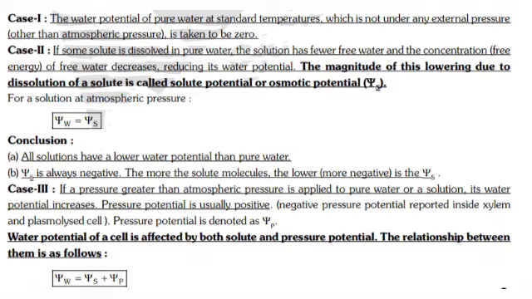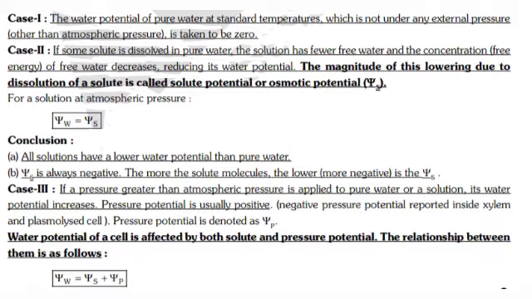Case 3. If a pressure greater than atmospheric pressure is applied to pure water or a solution, its water potential increases. Pressure potential is usually positive. Negative pressure potential is reported inside xylem and plasmolyzed cells.